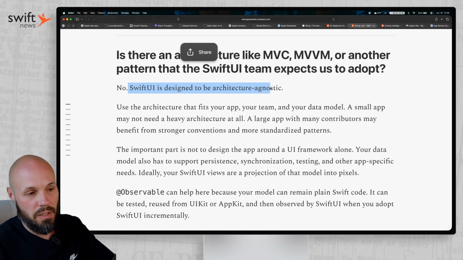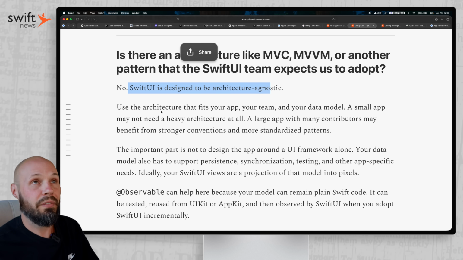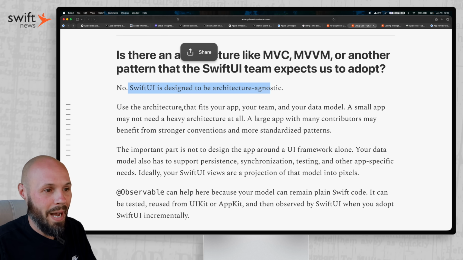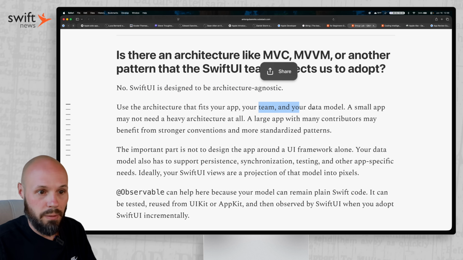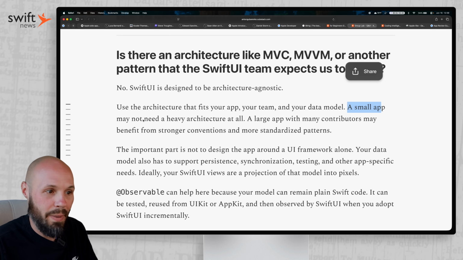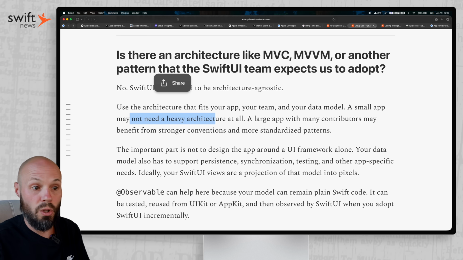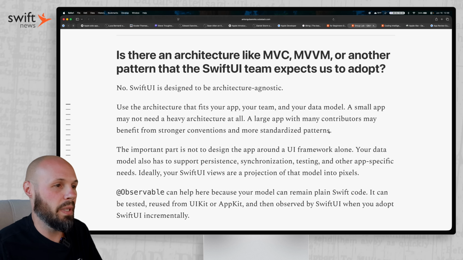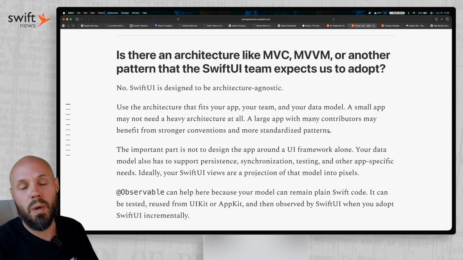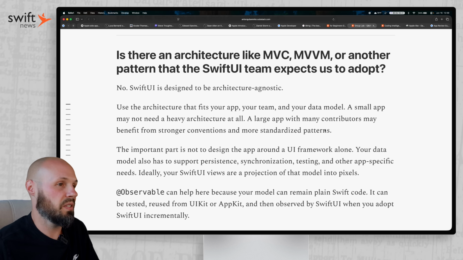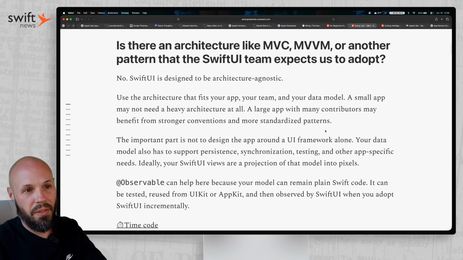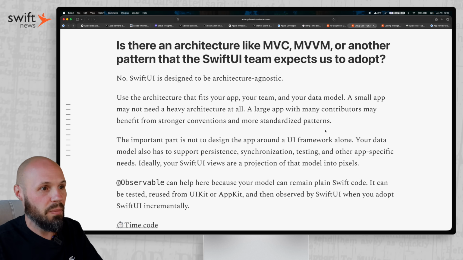And this is the key. This is my stance. I have a preference for architecture, but I also recognize that's my preference. That's not the way to do things. Your preference is going to matter based on your app, your team, your data model. A small app may not need heavy architecture at all, whereas a large app with many contributors is going to require a different thing. I'm beating a dead horse here, but the answer is there is no one size fits all. You can have your preferences, but I like that they asked this to put that to bed: there is no definitive answer from the SwiftUI team.